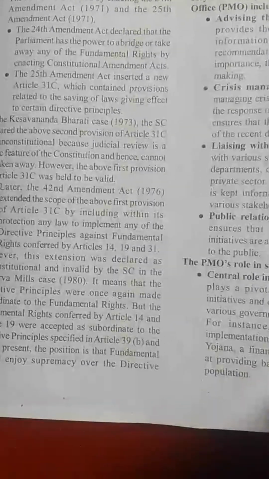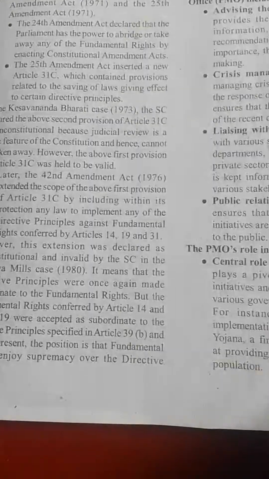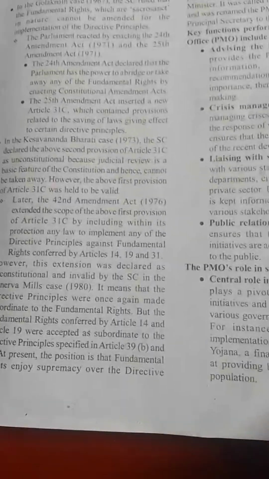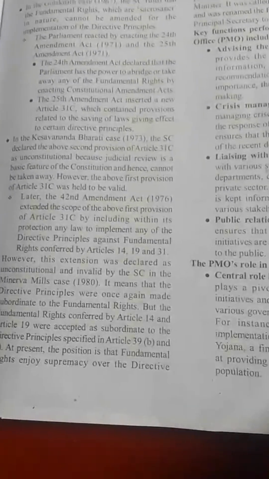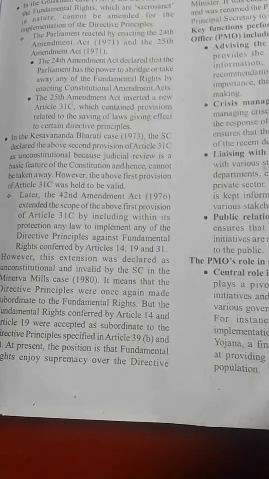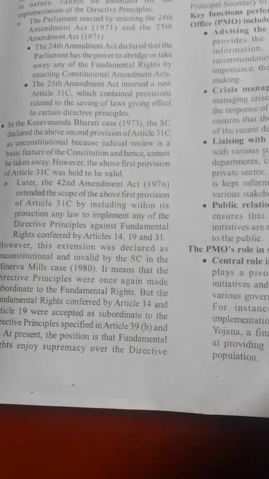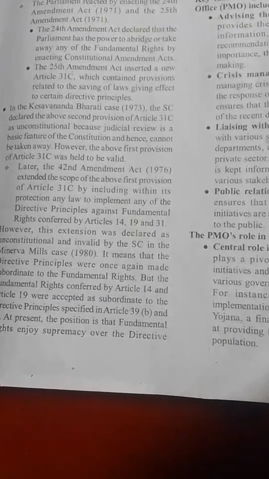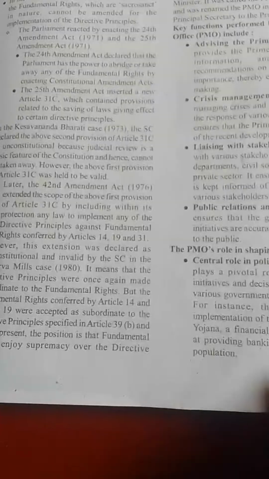The 42nd Amendment of 1976 extended the scope of the first provision of Article 31C by including within its protection any law to implement any of the directive principles against fundamental rights conferred by Articles 14, 19, and 31. However, the extension was declared unconstitutional and invalid by the Supreme Court.